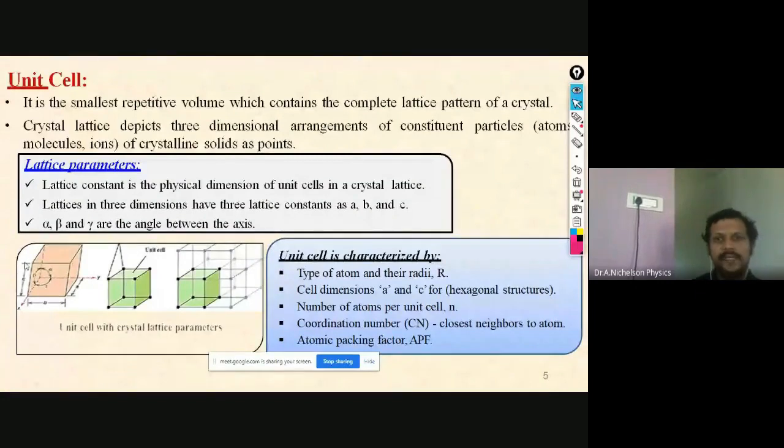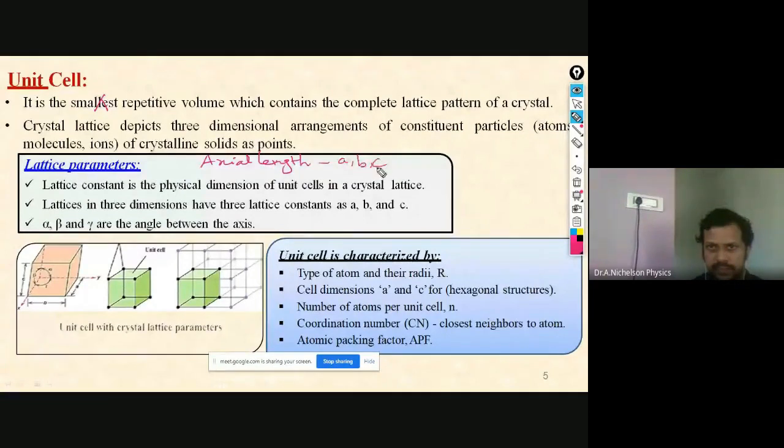A, B, and C are the lattice constants, which are otherwise called axial length. Just to make note of it: there are two lattice parameters. One is axial length, which is mentioned as A, B, C.